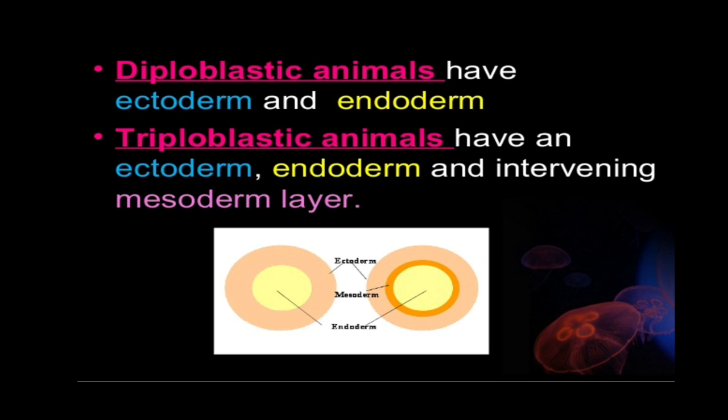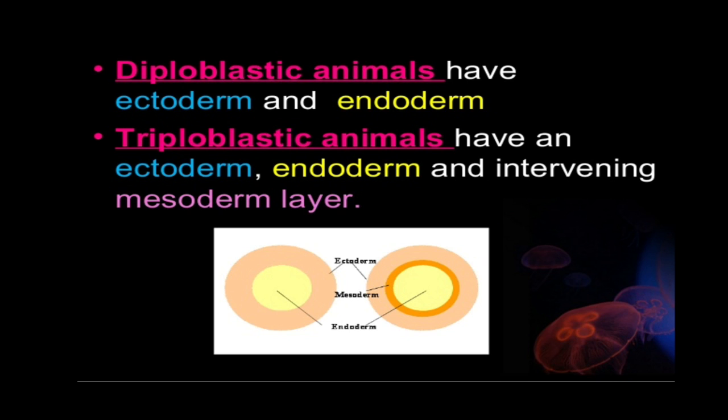Again, diploblastic animals have a body wall that consists of two germ layers, the outer one ectoderm and the inner one called endoderm. During the development of the animals is the establishment of the germ layers from which all other structures are derived.